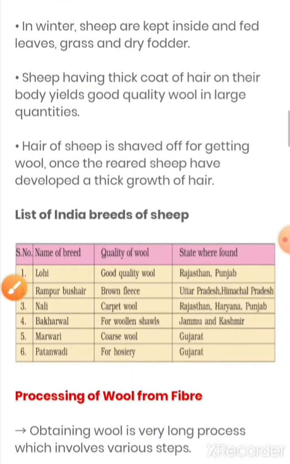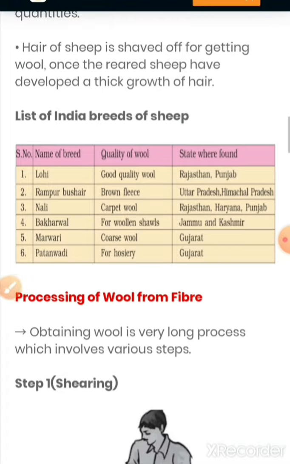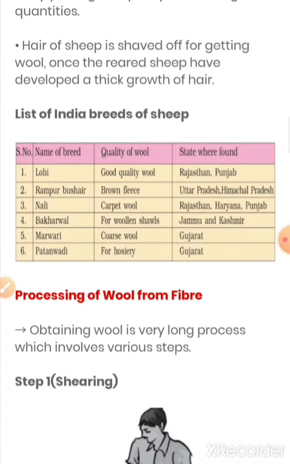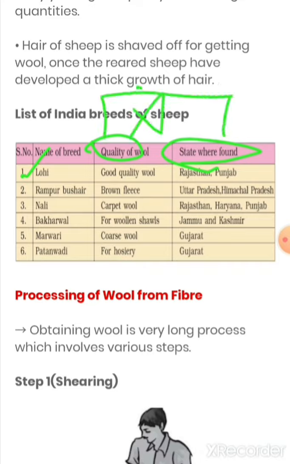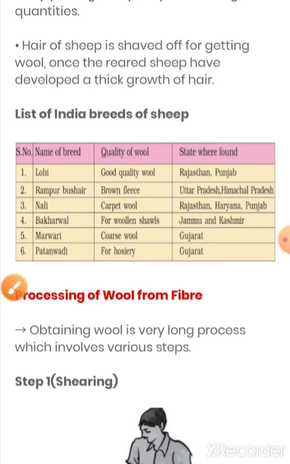Now let us have the list of breeds of sheep. Afterwards we will do the rest in the next video. So now let's have the last topic for this video. This is a table, and this is a very important table. You have to learn it. The first one is Lohi. Okay, quality of wool, state where found. These are the most important things, you have to learn them. Okay, now Lohi.